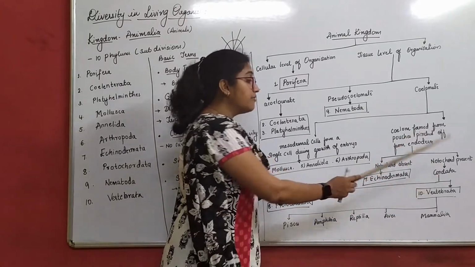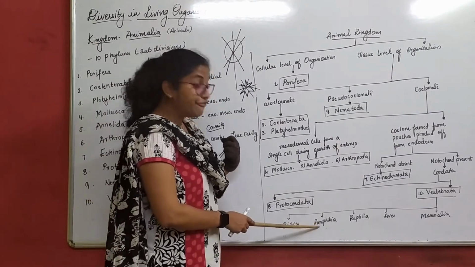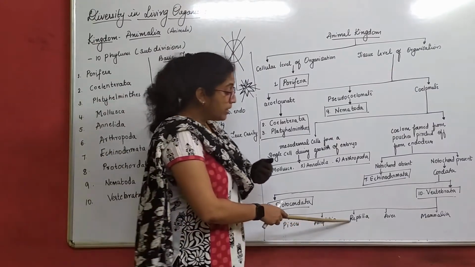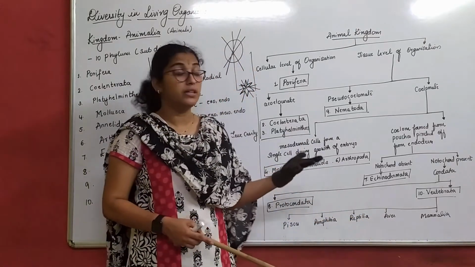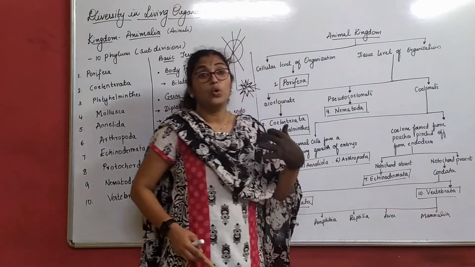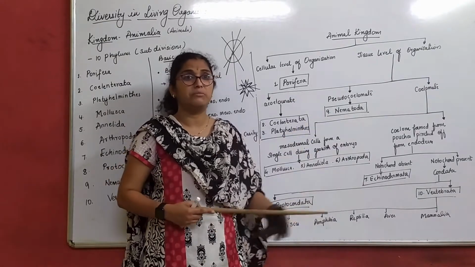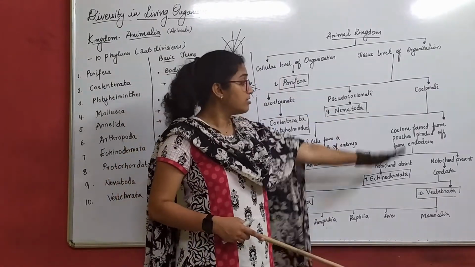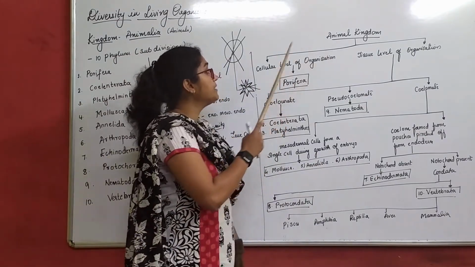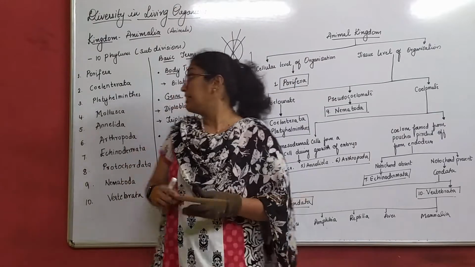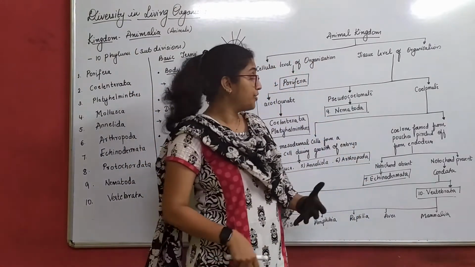That is, under Vertebrata, we study Pisces, example fishes, Amphibia, example frog, Reptilia, example crocodiles, Aves, example birds, and Mammalia, that is the complex or higher level of animals, that is human beings, other animals, etc. So this is the whole animal kingdom, where we discuss each level of organization. That is, we discuss all these 10 phyla in detail, right?